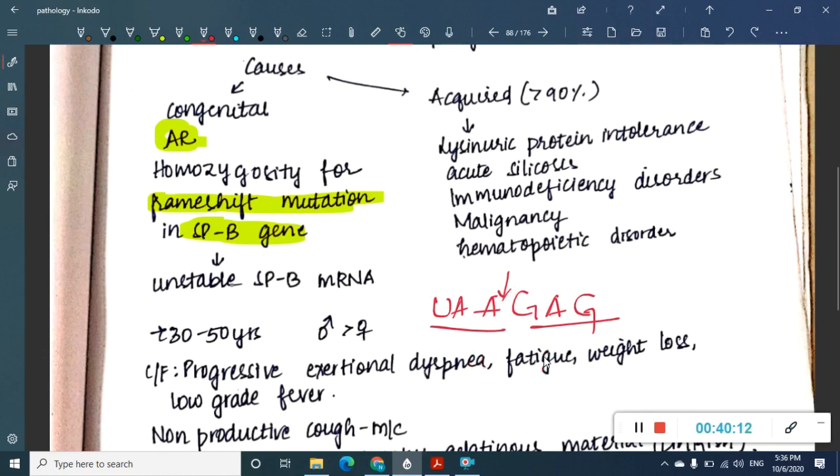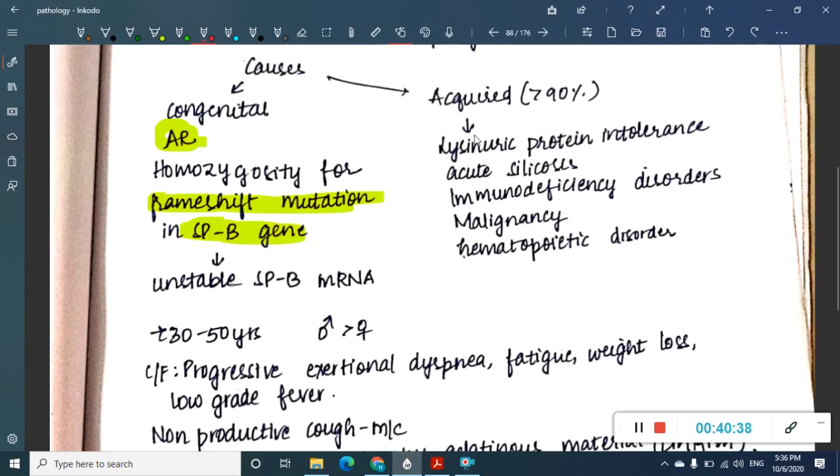Whenever there is a frame shift mutation in the SPB gene, this results in unstable SPB mRNA. What is SP? It's simple, surfactant protein, right? So the surfactant production is not proper here. In congenital disease, there is a frame shift mutation and the surfactant is not properly produced.